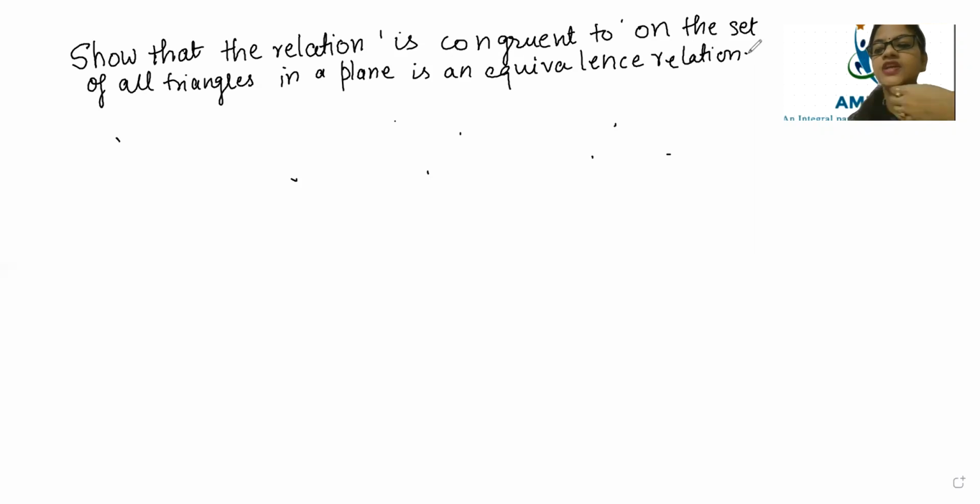RST. Very good, Harish. Everyone is telling RST. But what does RST mean here? Reflexive, symmetric, and transitive. So now you have to prove that the relation on the set of congruent triangles is reflexive, symmetric, and transitive. Very good, Pritika. So this is what we need for this question.